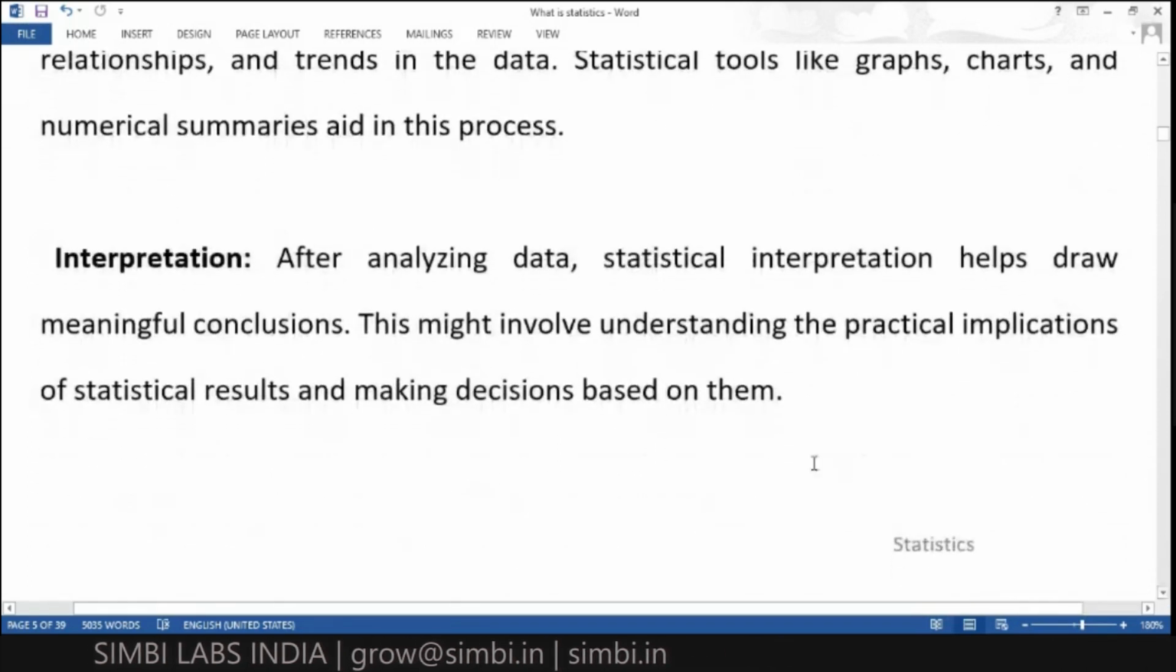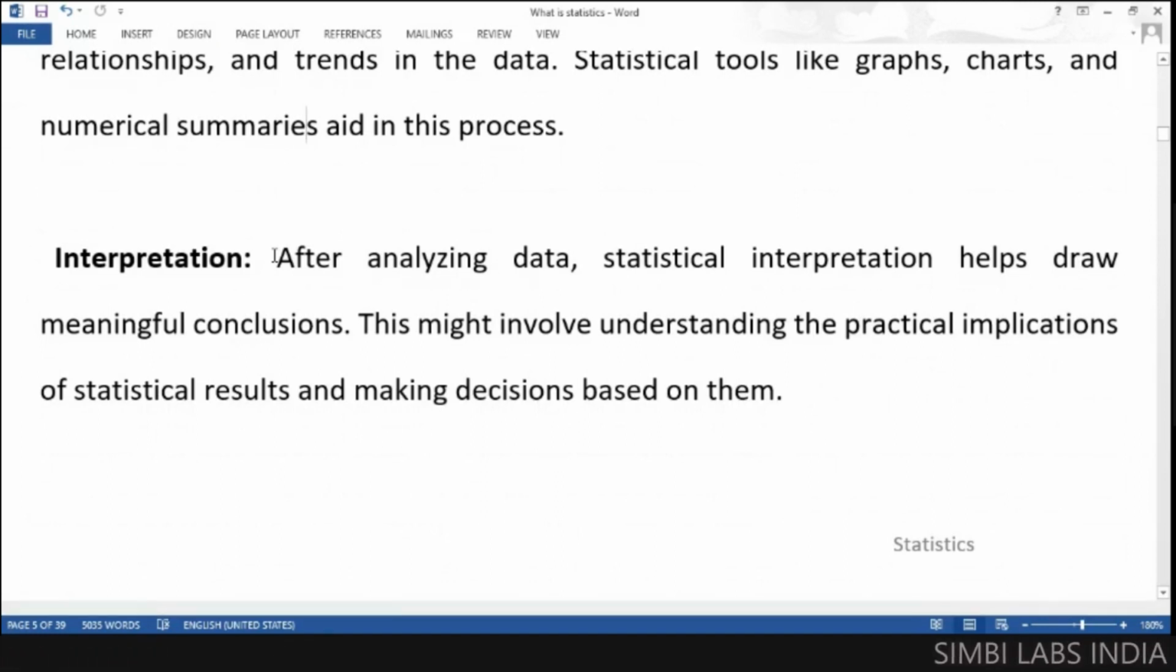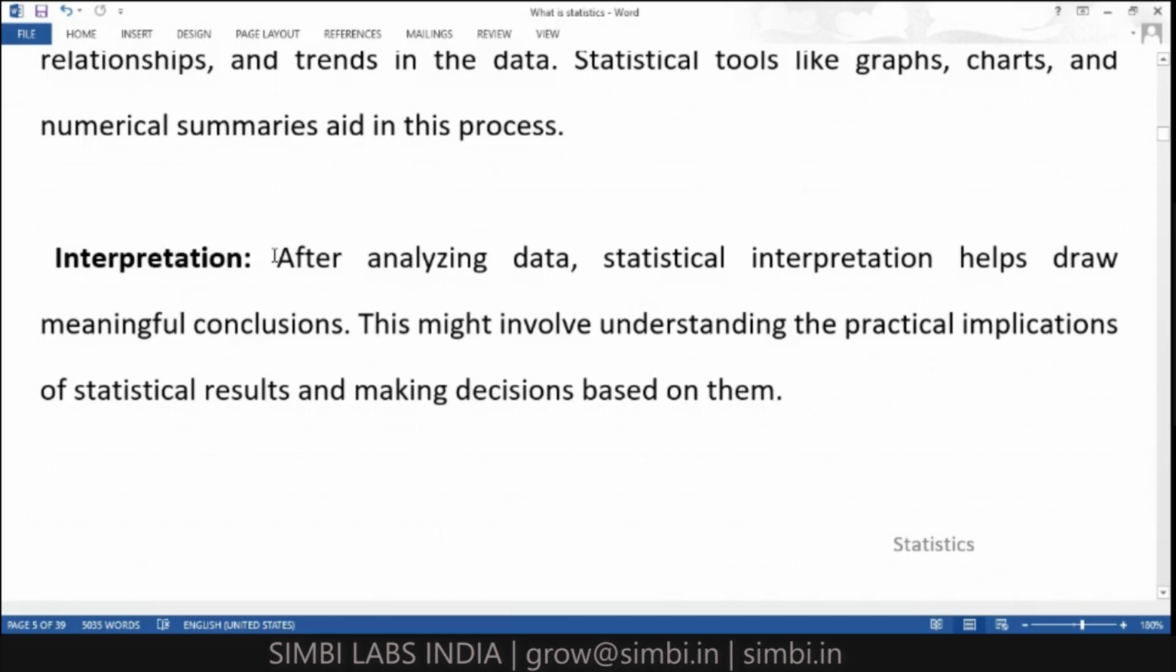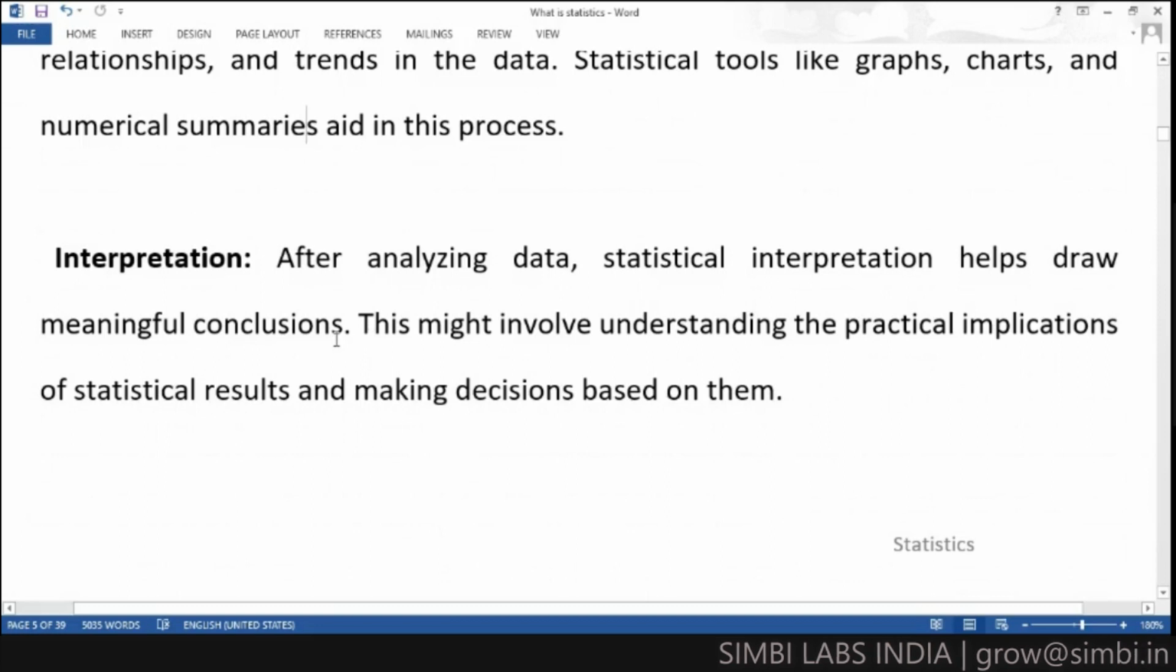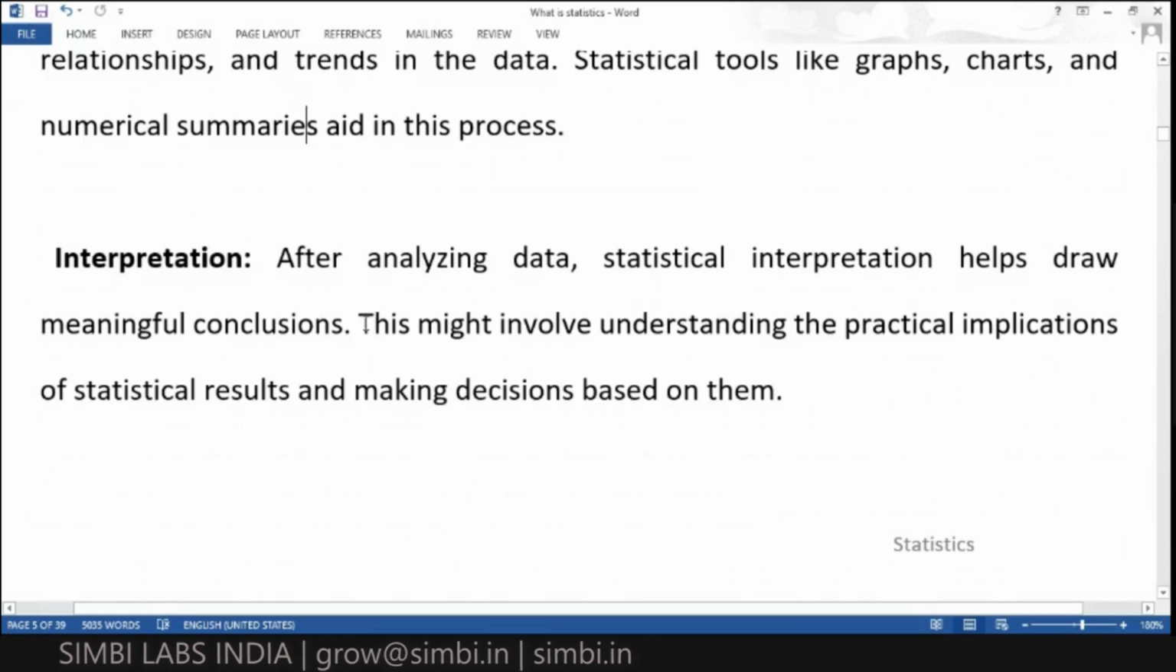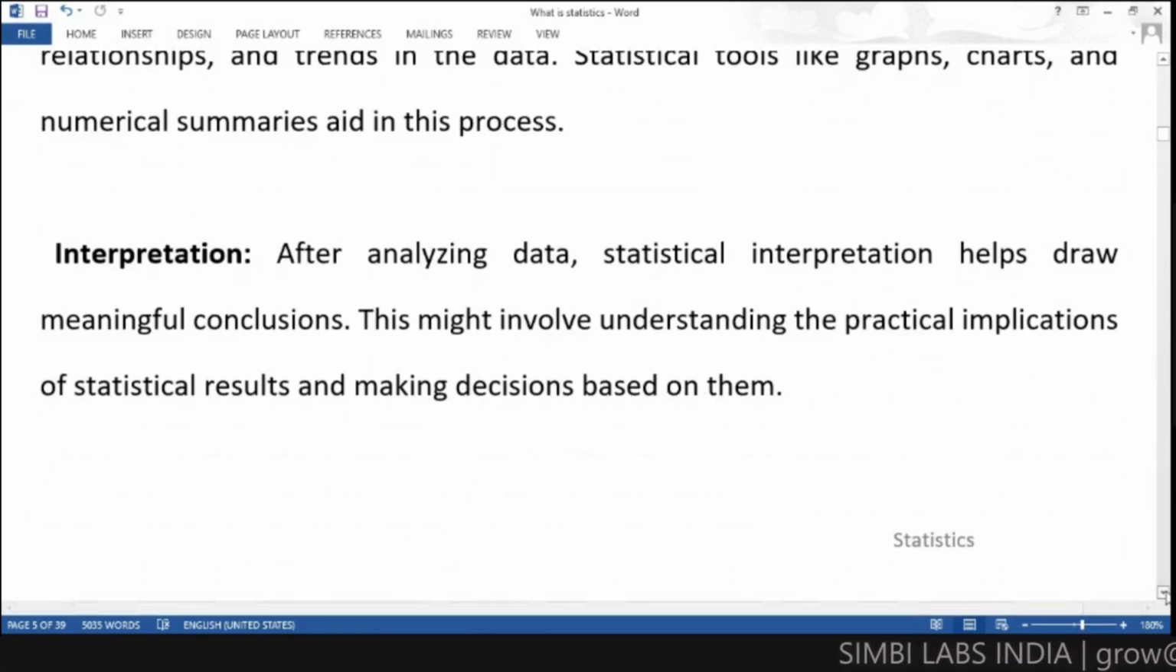And next, interpretation. Interpretation is also very important in statistics. In mathematics, we know that by simply applying the formula, we get the answer. But in statistics, it's not only like that; we need interpreted results also. After analysis, statistical representation helps draw meaningful conclusions. We can't say this conclusion or that conclusion exactly, but we will get some conclusions, and those are interpreted conclusions. This might involve understanding the practical implementation of statistical results and making decisions based on them.